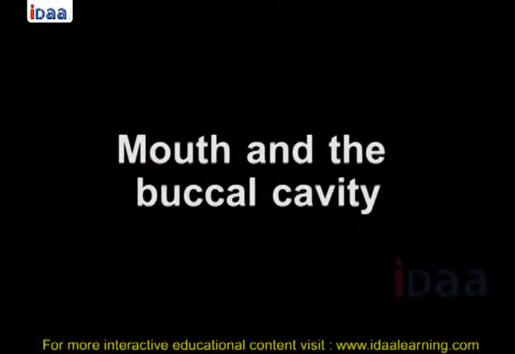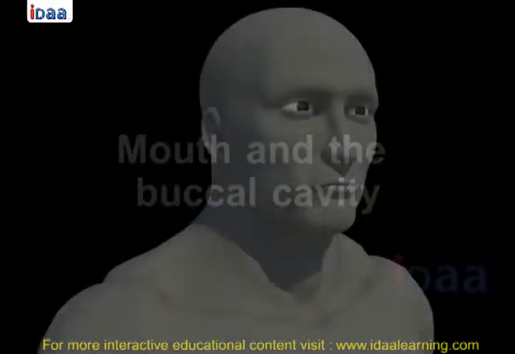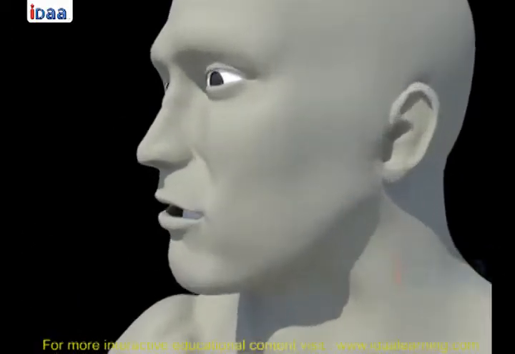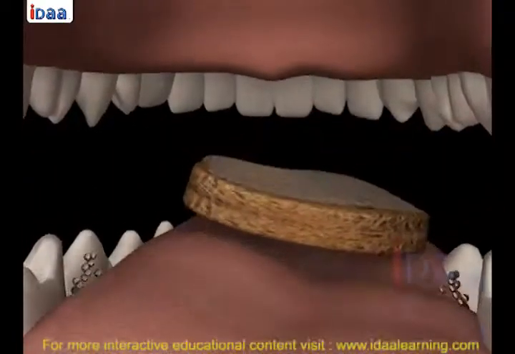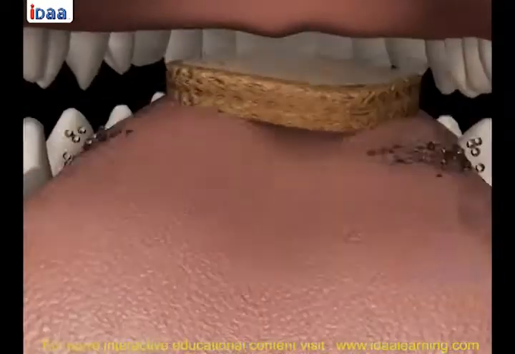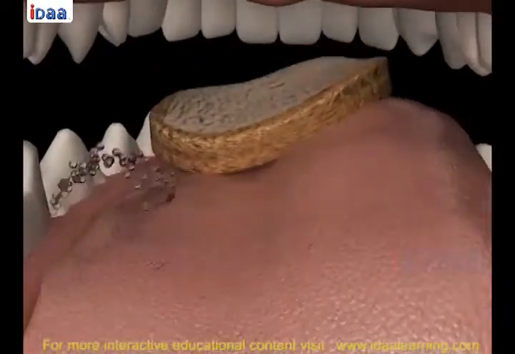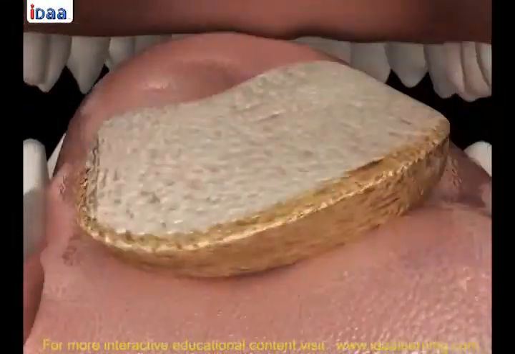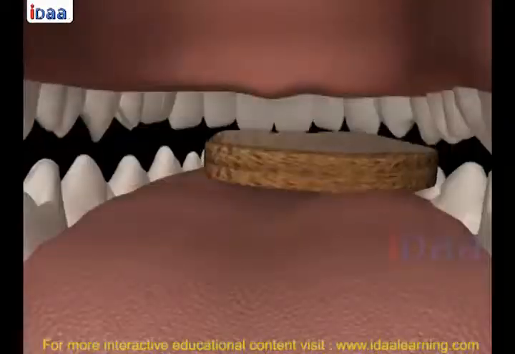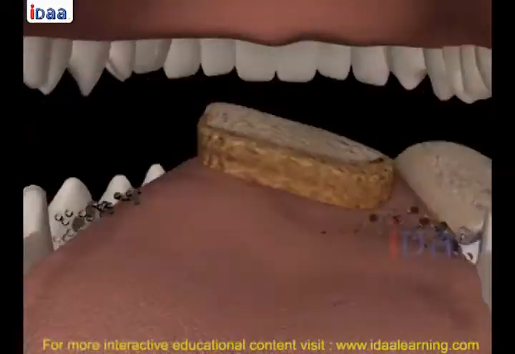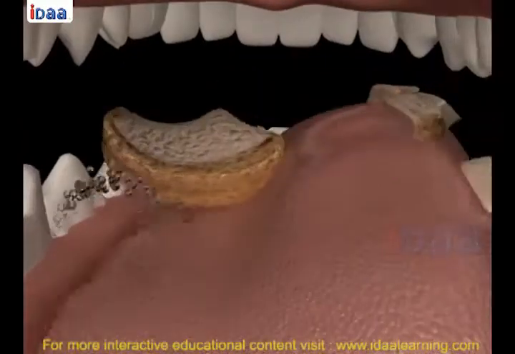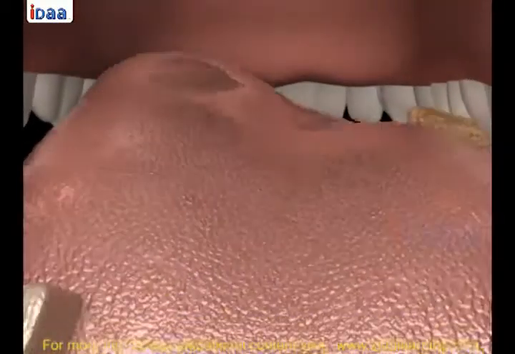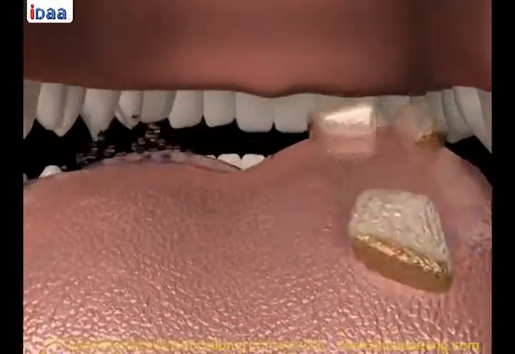Mouth and the buccal cavity. Food intake in human beings is through mouth. This process of taking food is called ingestion. Chewing food is very necessary for proper digestion as digestion process starts in the mouth itself. What happens during chewing? The large pieces of food we eat are mechanically broken down into small pieces. Teeth helps us in doing so.